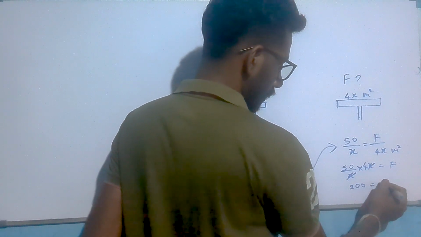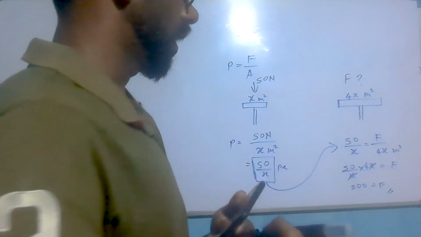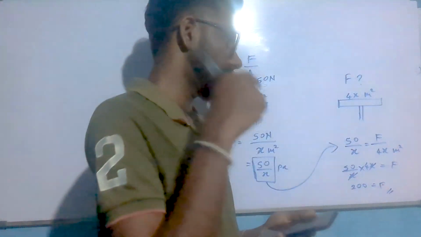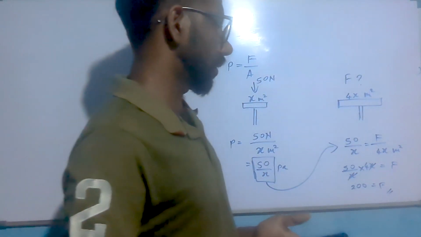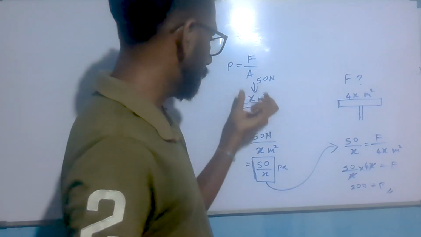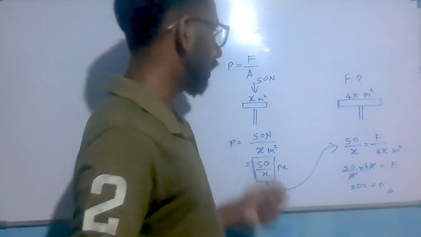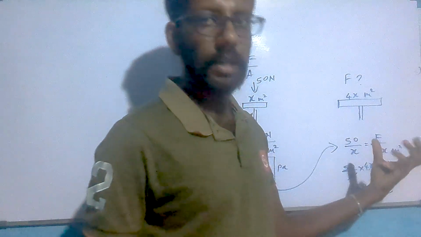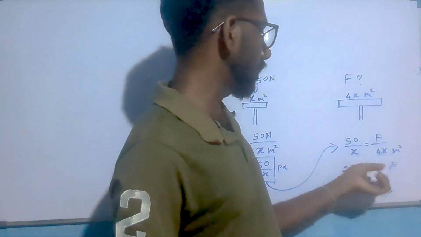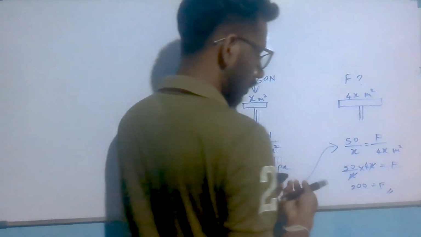200, force is 200. I made a mistake when I was mentioning the area and the force. When the piston is small, we can supply a small force, and when the piston is large and the surface area increases, they output a large force. So here the force is 200 Newton.